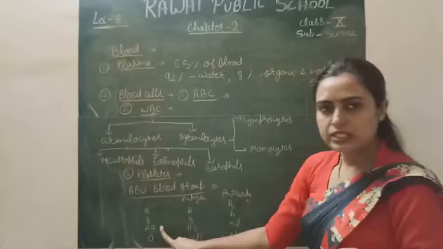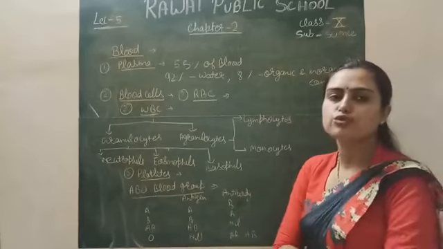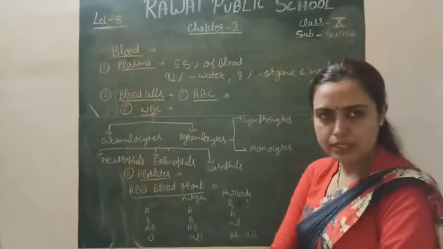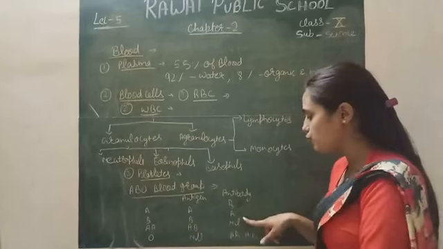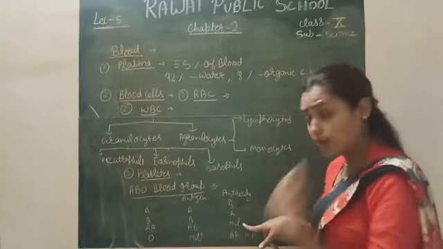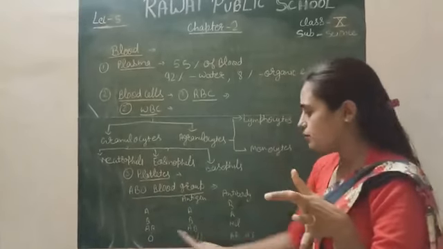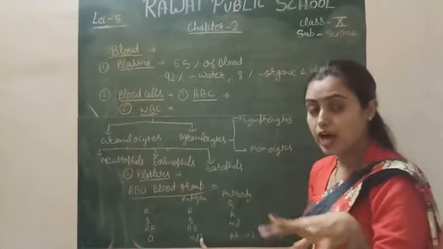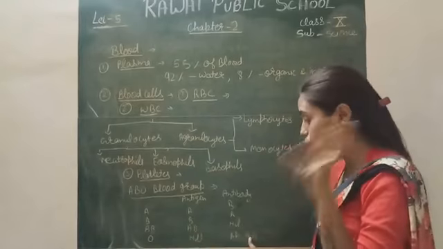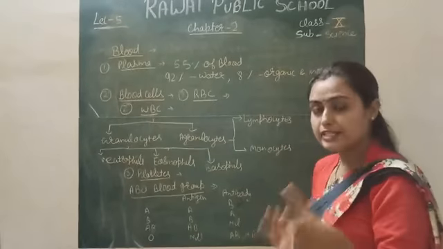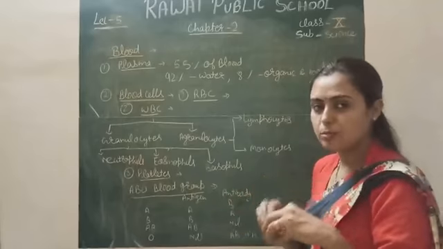When your blood group is AB, the antigens produced over the RBC surface are both A and B type, and antibodies are not produced in that case. If your blood group is O type, there is no antigen present over the RBC surface, but you have both the A type and B type antibodies in your plasma.